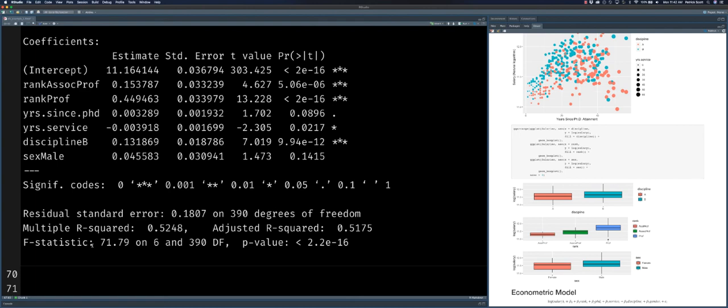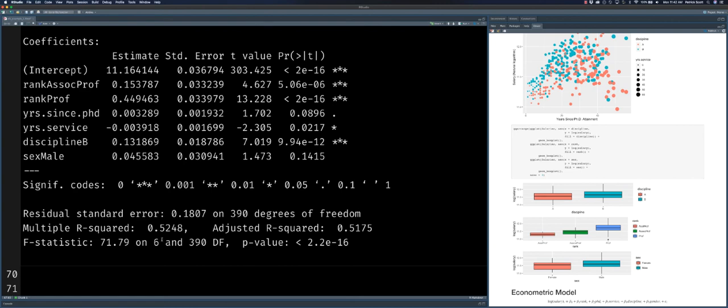The further away from that point of origin, or the larger the test statistic is, in this case 71.79, the less likely the null hypothesis is to be true. So what is the null hypothesis? That the two models are the same: the model that you've put together as the researcher and the model with just an intercept. If they're statistically the same, then basically you've got nothing.